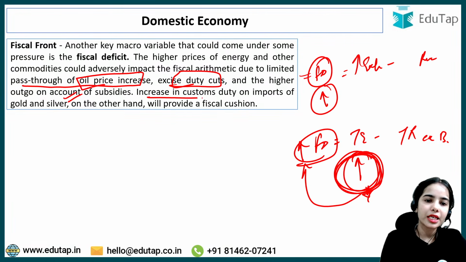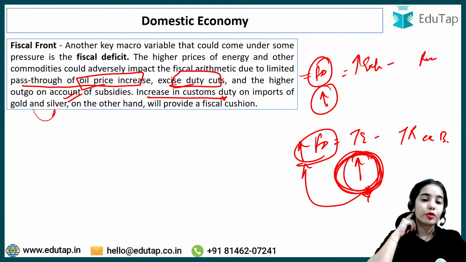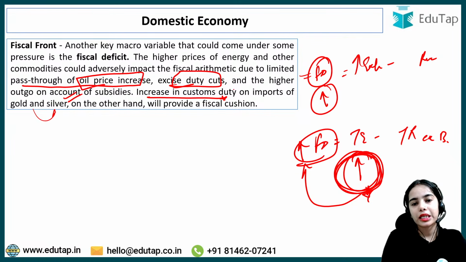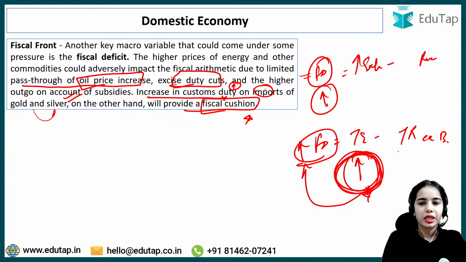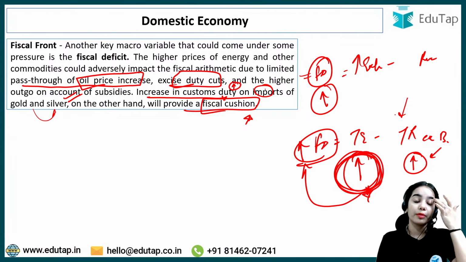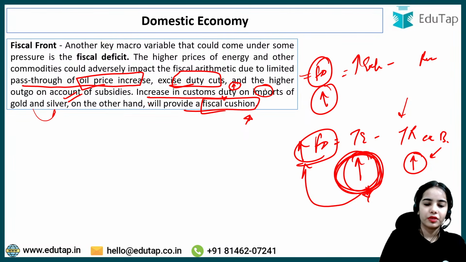Okay, increase in custom duty on imports of gold and silver, on the other hand, will provide a fiscal cushion. So the government has increased the custom duty on import of gold and silver. This provides a fiscal cushion. The receipts of the government can increase through the custom duty, because the government is receiving more custom duty on the import of gold and silver.